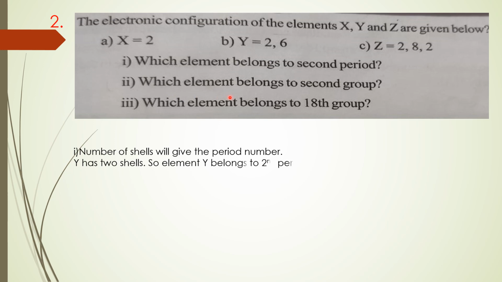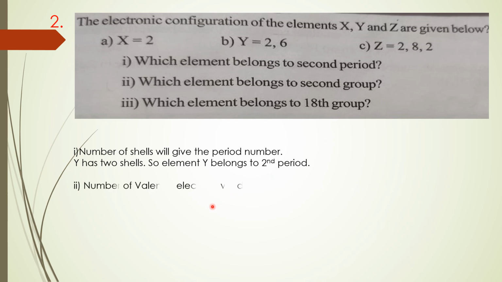Next, come to the second question. Which element belongs to second group? So to identify the group, what you have to do? You see the valency electrons. Here 2, 8, 2. So the valency electrons are 2 here. Are you clear? 2, 8, 2. So the element Z belongs to second group. Are you clear about that one?